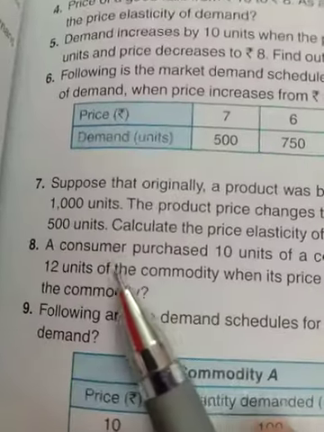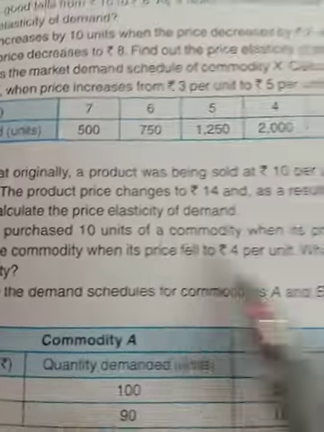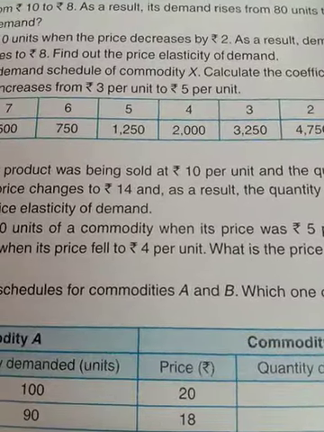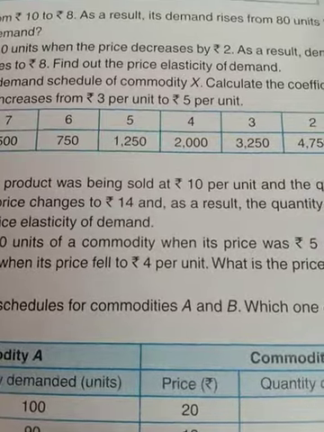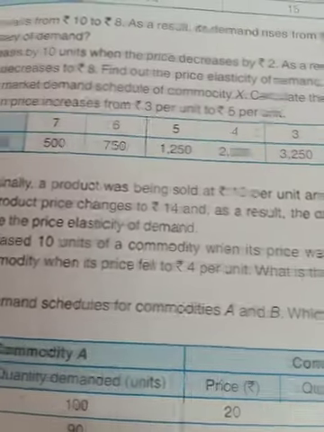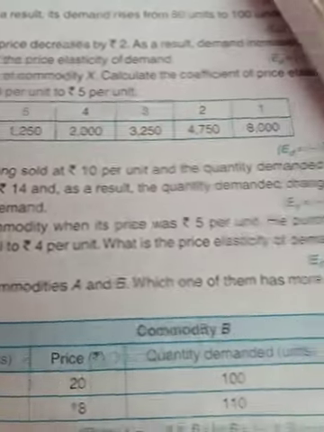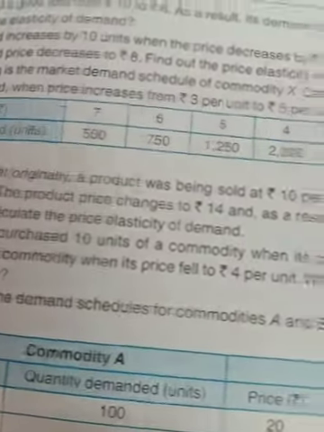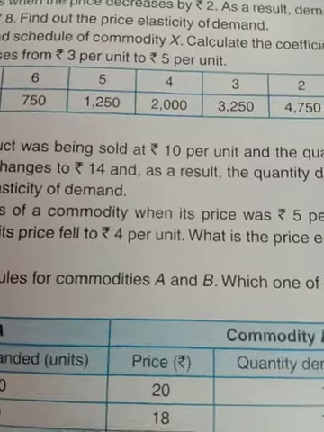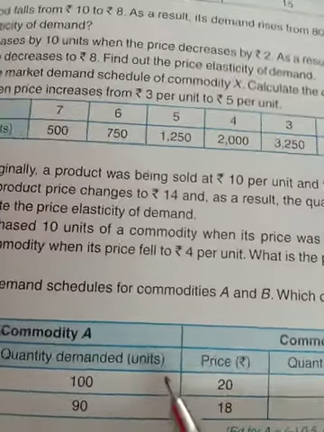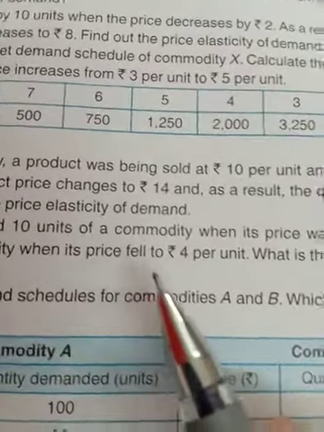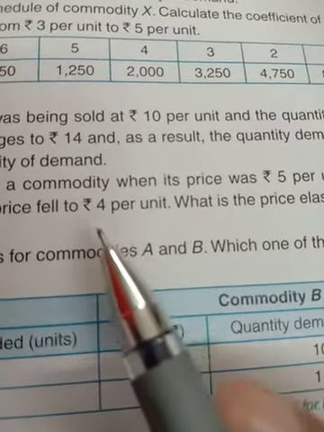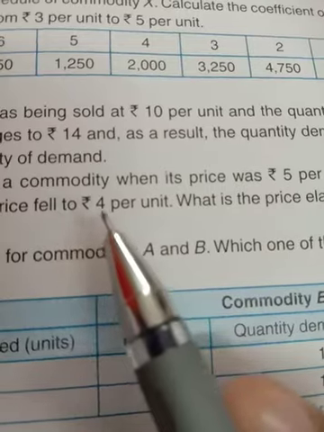Now as for the 8th question I am doing: a consumer purchased 10 units of a commodity when the price was 5. So this is the old quantity, and the price is 5. Then he purchased 12 units when the price falls to rupees 4 per unit. So 4 is the new price. Here it is written that the price falls to 4, so the new price is 4.